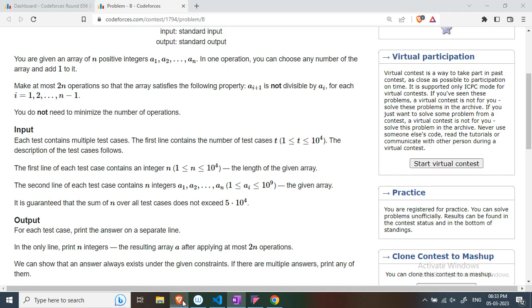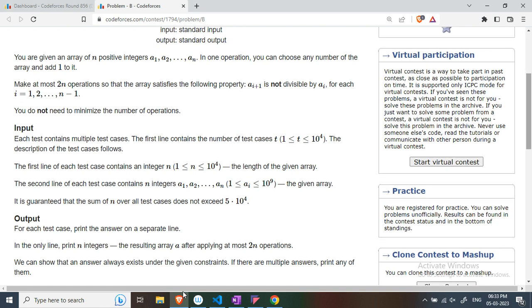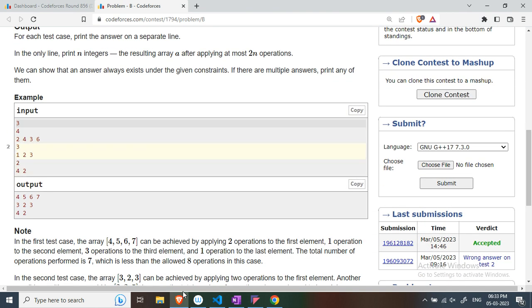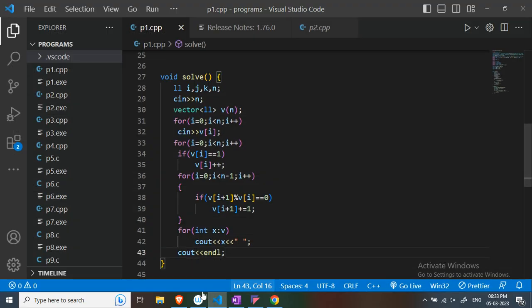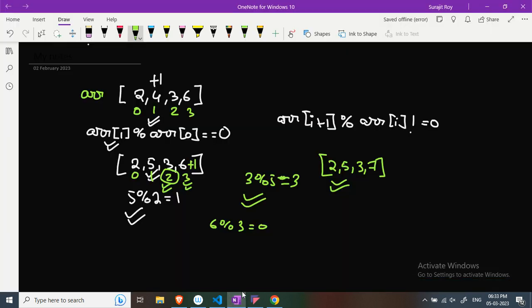So 2 5 3 7 will be our answer. And if you check the output of the first test case, it is 2 4 5 6 7. Now why does it contain 4 5 6 7 rather than this output? It is because, if you remember, we can perform at most 2 into n operations.